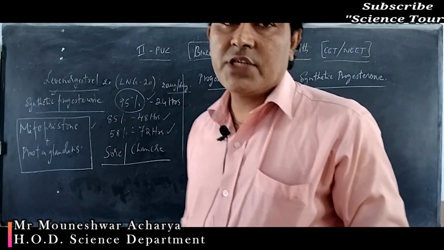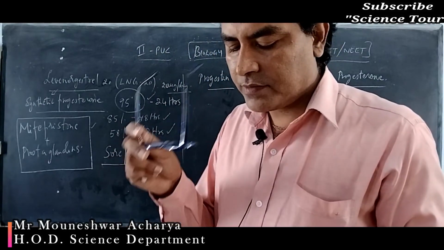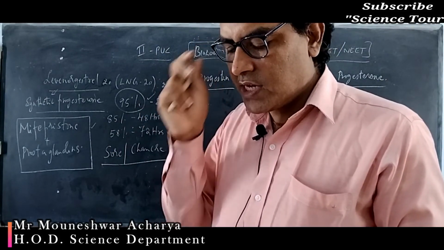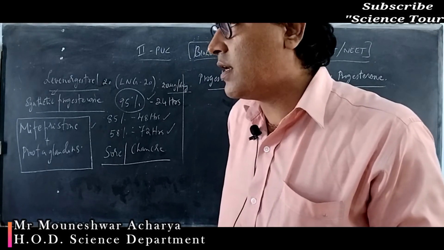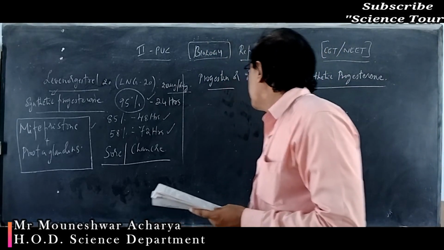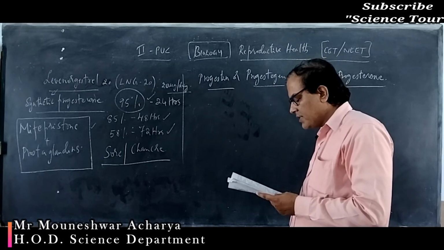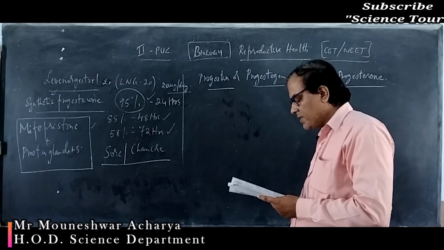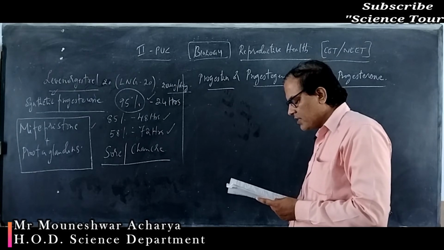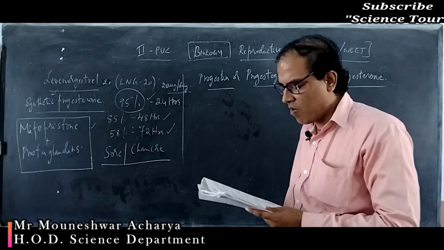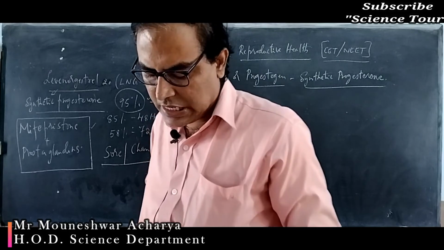Let's move to the next question, question number 19. IUDs, intrauterine devices used by females, act as spermicidal jellies? Spermicidal jellies kill the sperms. No, it is not the correct option.